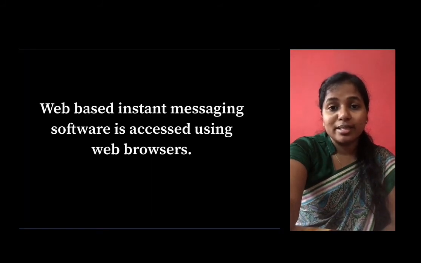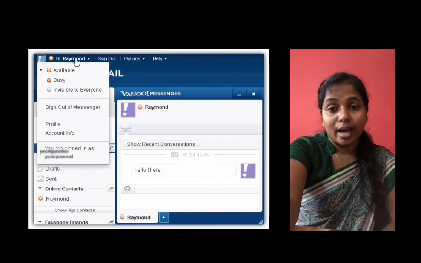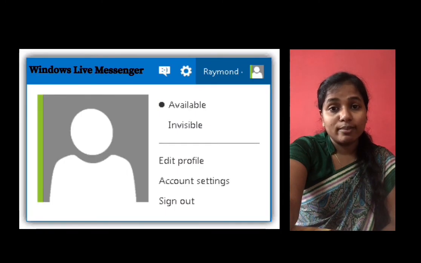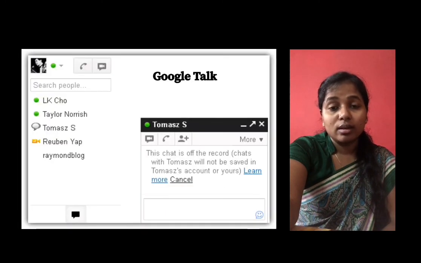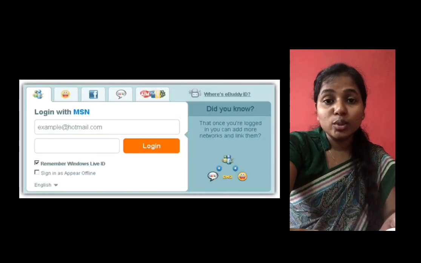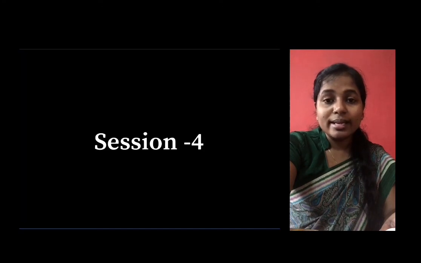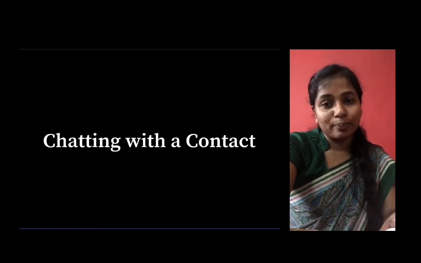Web-based instant messaging software is not required to be installed on our personal computer, but they can be accessed using any web browser. For example, Yahoo Messenger, Windows Live Messenger, Google Talk, IMO, or MSN. So it's very easy to install any application using App Store. It's very simple. Let's move to session 4.